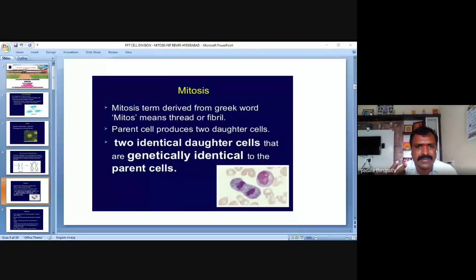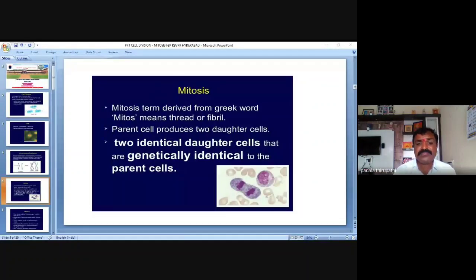Which language does it belong to? The term mitosis is derived from a Greek word, which means thread or fibril. Mitos means thread or fibril.